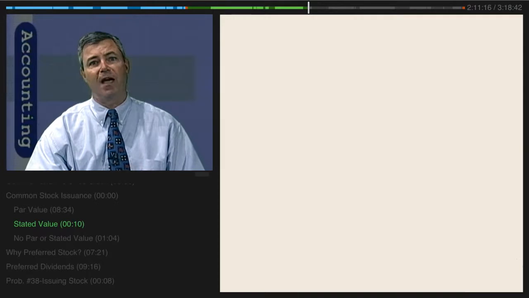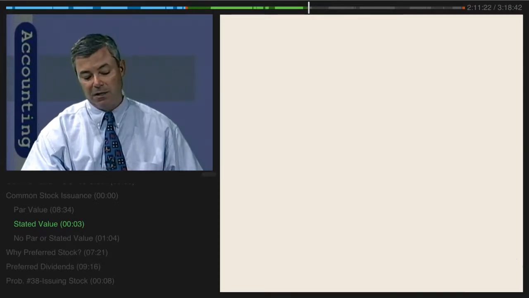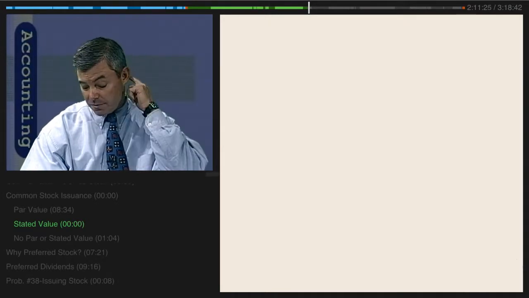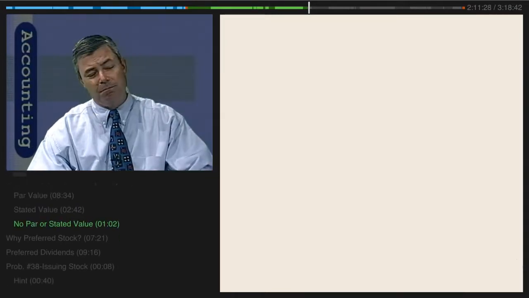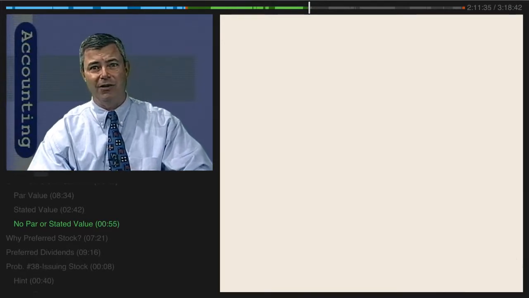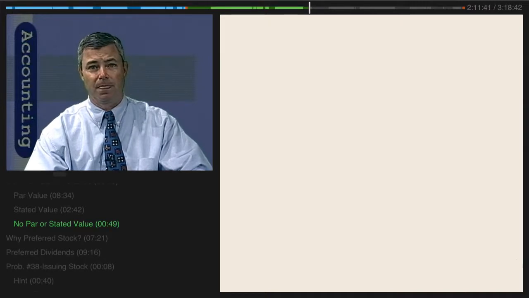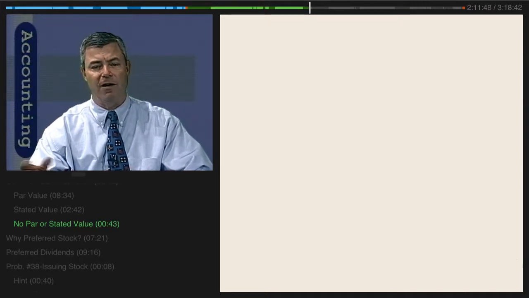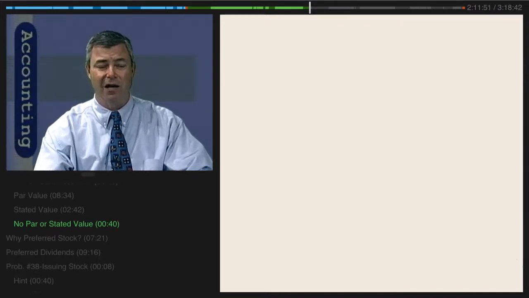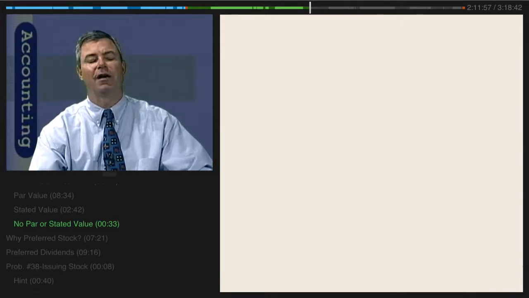Well, since you can establish a par value at any amount that you wish, it becomes very meaningless and really has no protection for creditors or other investors. In most states now, or many states, they have eliminated this language of par and stated values, recognizing reality, and they just say you can issue the stock at whatever value you want to, and you don't have to establish any par value. In fact, companies will issue stock at any value they want to anyway. It's just whether they establish a par value or not, as required by state law. Most states now say, hey, we're not going to get involved. You don't have to have a par value.